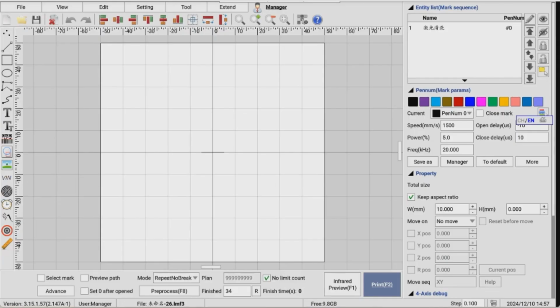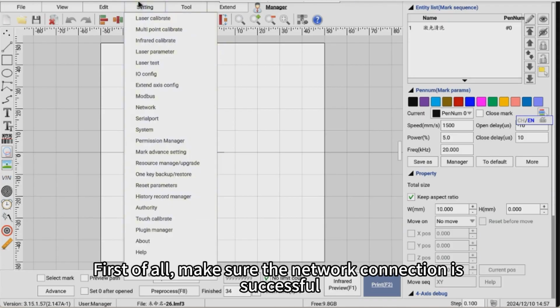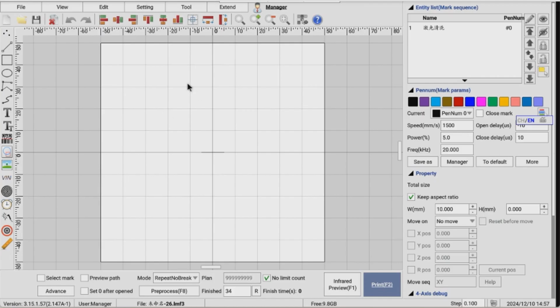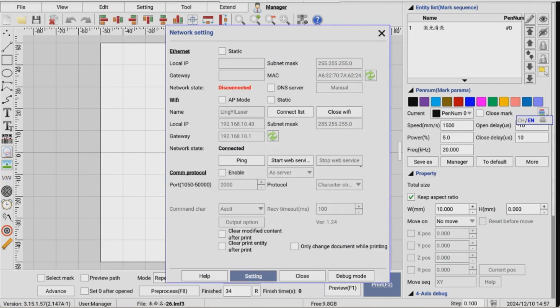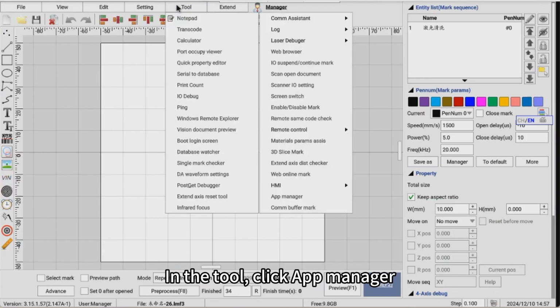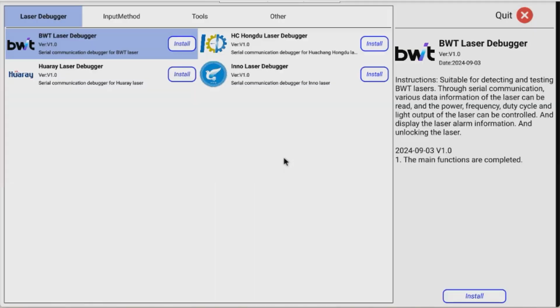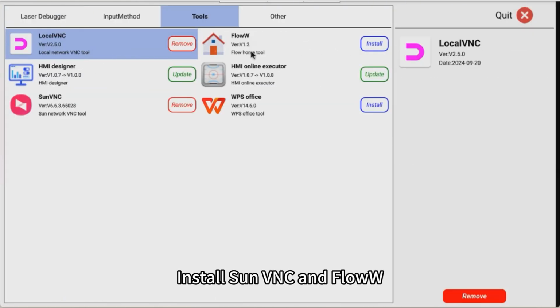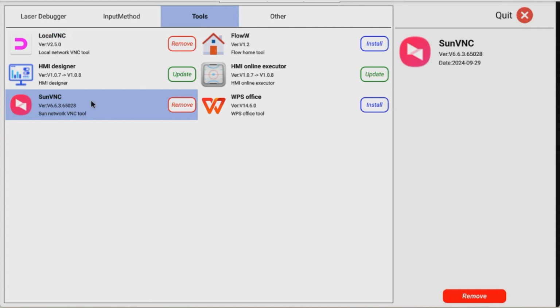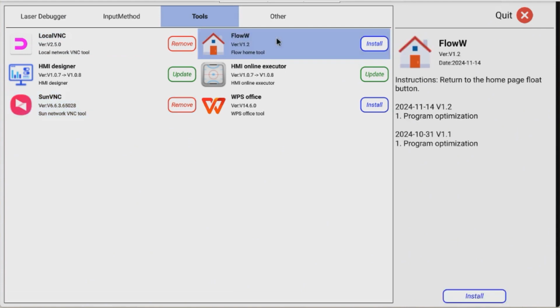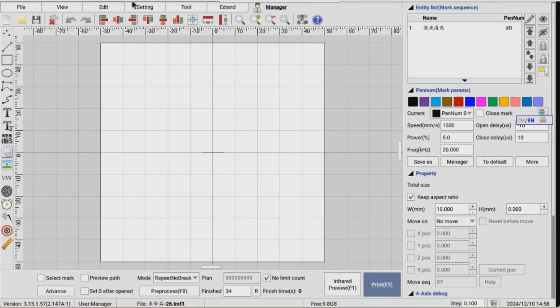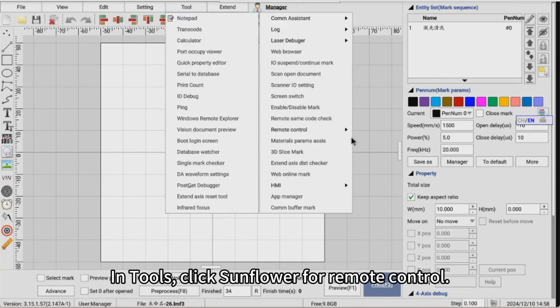01 Software. Sunflower VNC. First of all, make sure the network connection is successful. In the tool, click App Manager. Install SunVNC and Flow. In Tools, click Sunflower for remote control.